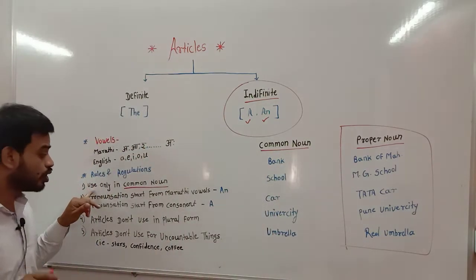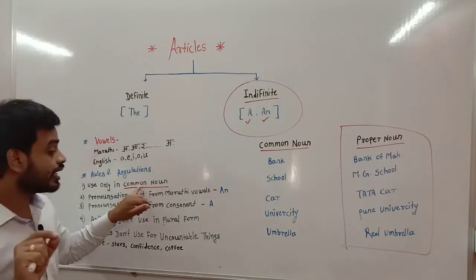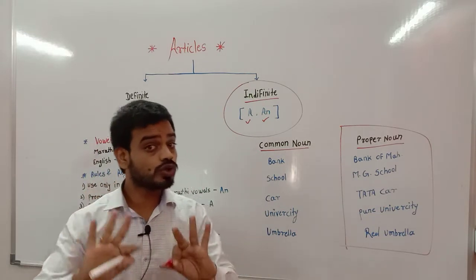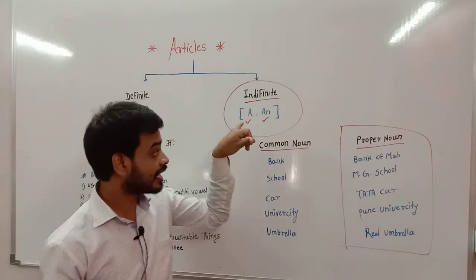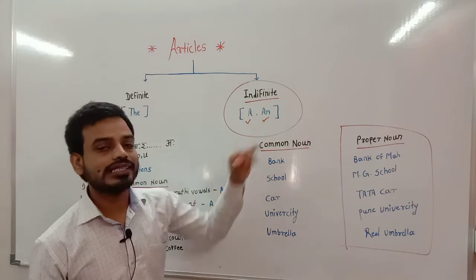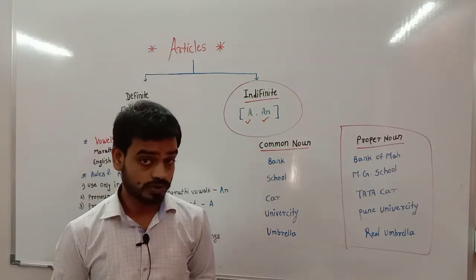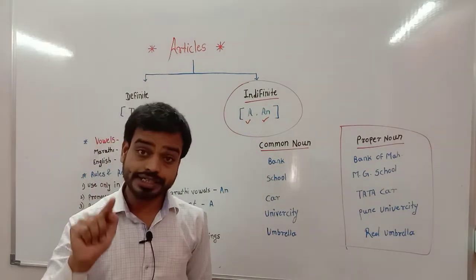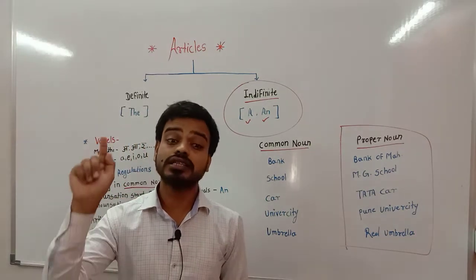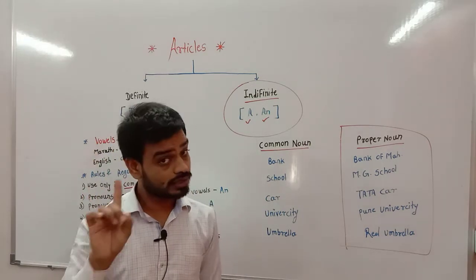What is our first rule? Use articles only with a common noun. Don't use the article a or an with a proper noun. That is the first rule. Article use only in the common noun.